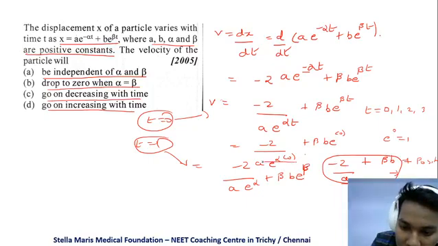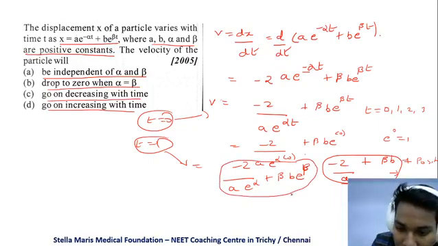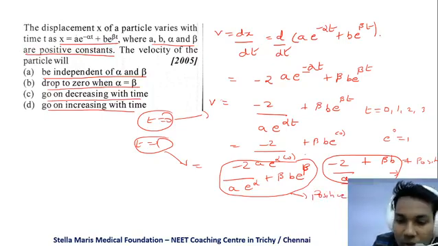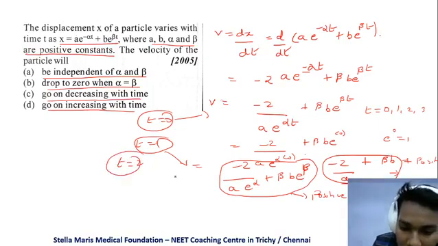So this becomes a positive function again. If you substitute t is equal to 2 also, it will become minus 2 by a into e power 2 alpha plus beta into b e power 3, that is e power 3 beta.